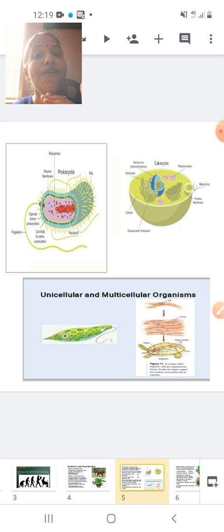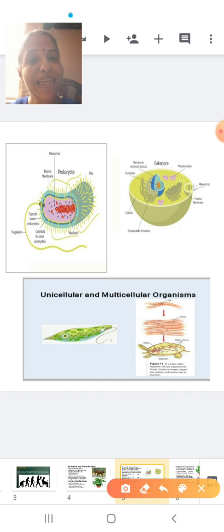But this unicellular organism is eukaryotic. At the same time, the multicellular organism is also eukaryotic. Now, what is a eukaryote? A eukaryote is nothing but a cell. So we classified cells into two types, the prokaryotic cell and the eukaryotic cell. The eukaryotic cell we again classified into two types of organism: one where the body is made up of a single cell, that is a unicellular organism, and on the other hand a multicellular eukaryotic organism where the body is made up of many cells.